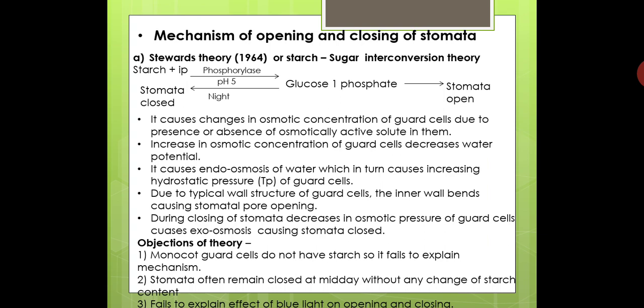And as per Stewart's theory, they should remain fully open during the daytime without change in the starch concentration. Whatever the starch concentration during the night time, the same starch concentration was observed during the daytime also, and even then stomata get partially closed. So how this happens, Stewart does not explain.